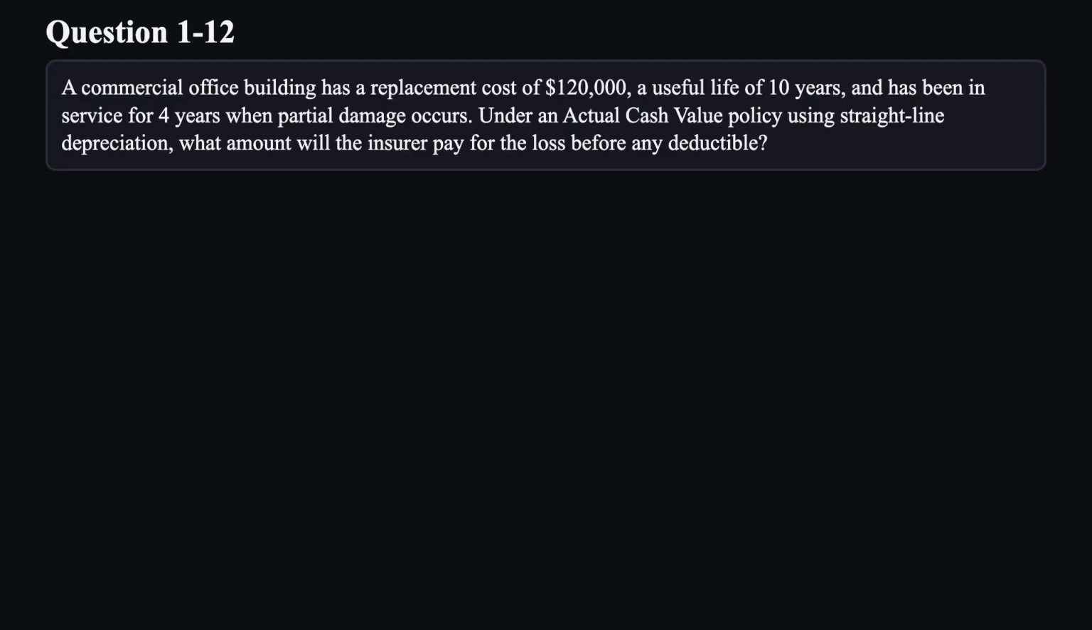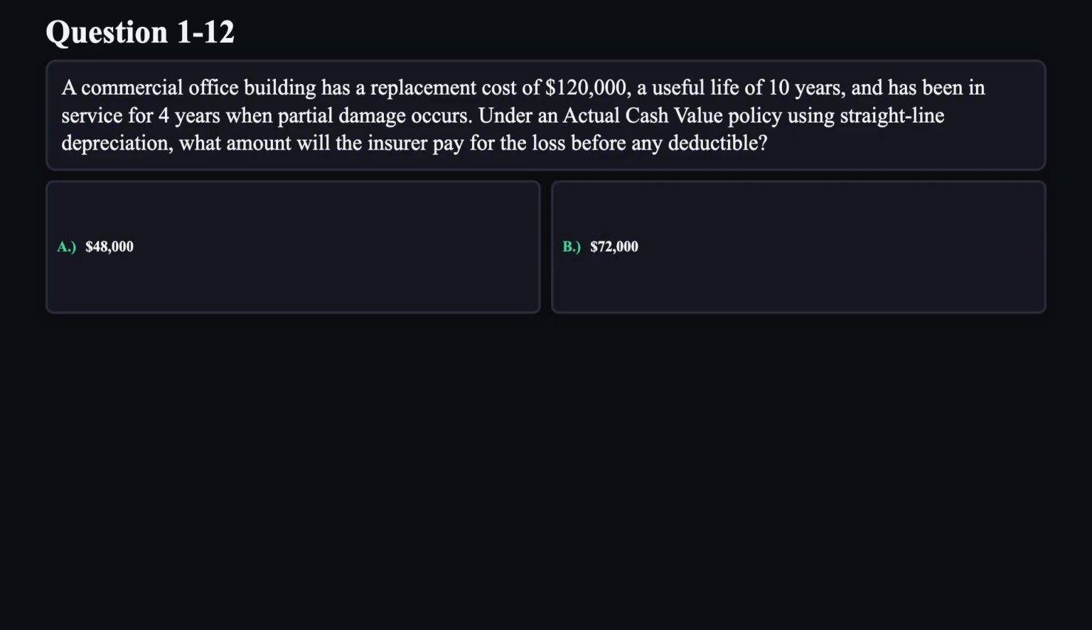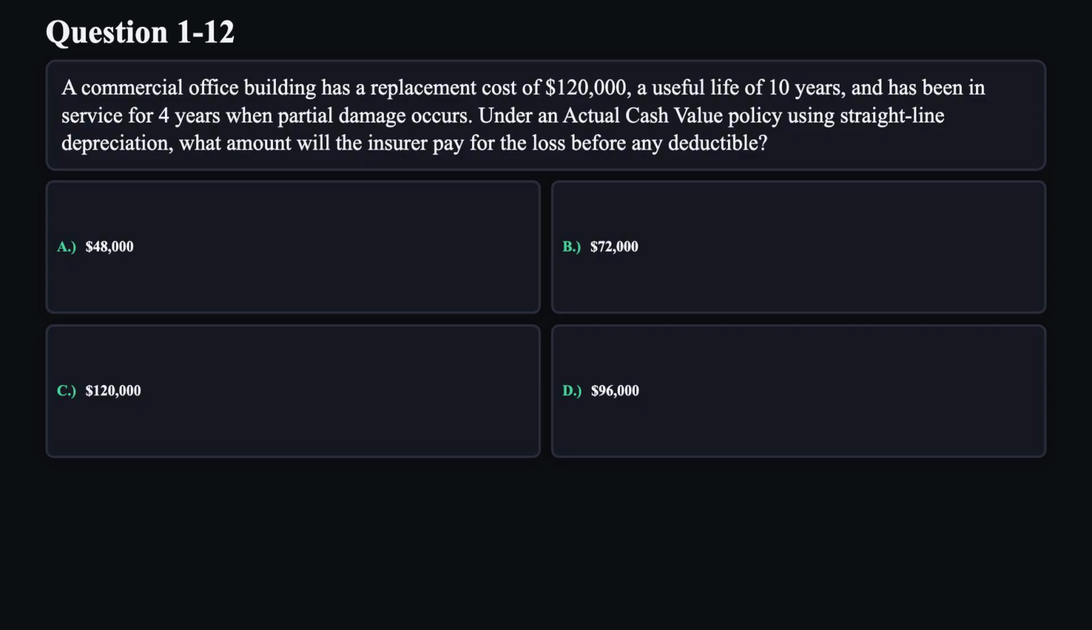Question 12. A commercial office building has a replacement cost of $120,000, a useful life of 10 years, and has been in service for 4 years when partial damage occurs. Under an actual cash value policy using straight-line depreciation, what amount will the insurer pay for the loss before any deductible? A. $48,000. B. $72,000. C. $120,000. D. $96,000.